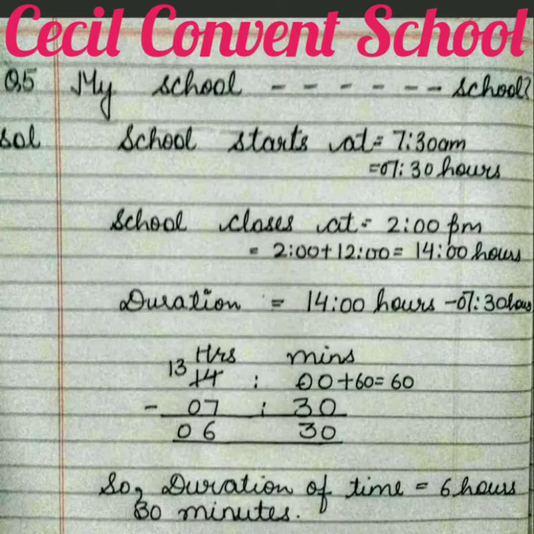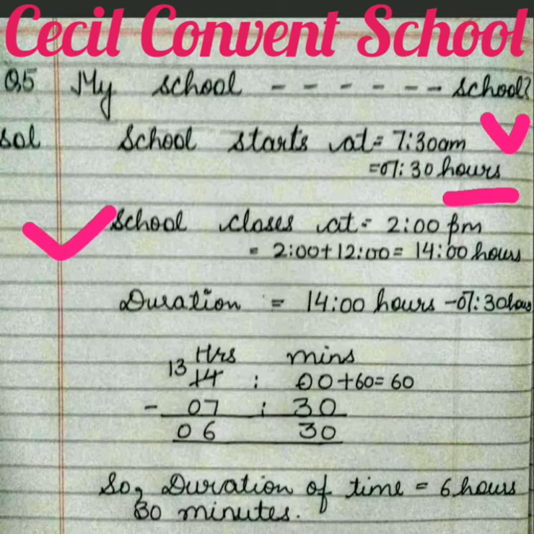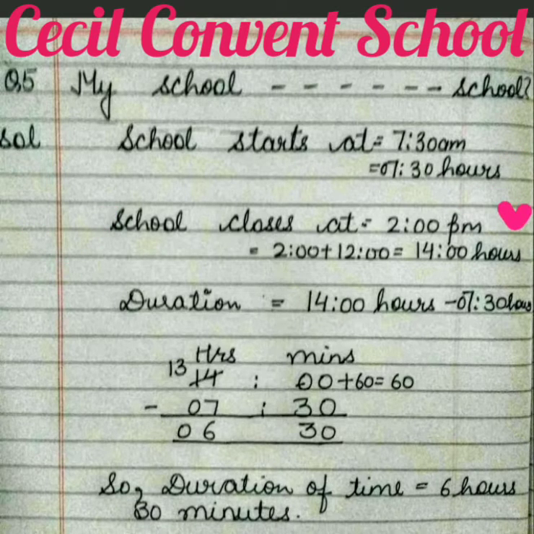Now students, see how we do question number 5. First of all, as I told you, you will write: school starts at 7:30 am. Now we will convert 7:30 am into hours first. In 24-hour, how do we convert? Here it is am, so in am we will not change. Only in place of am, hours come. Then we write the second line: school closes at 2 p.m. Now it is given in PM. So when PM comes, you have to plus 12 in it. When we plus 12, we get 14 hours.